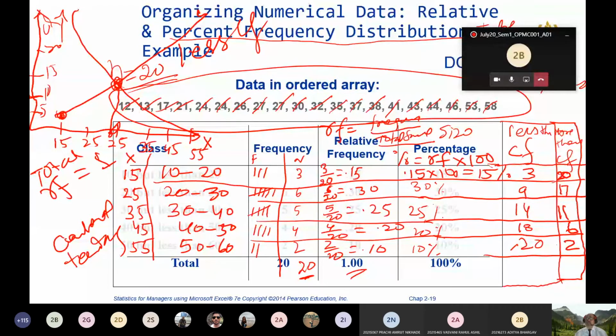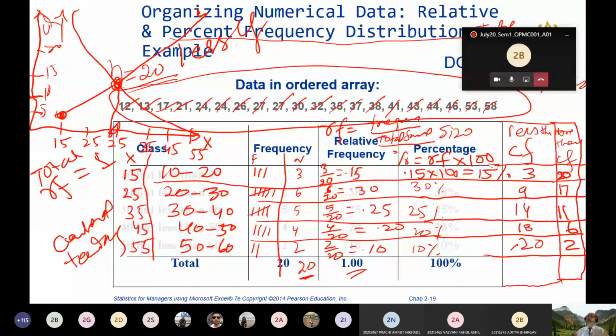Please note down, all of you. If you are making this chart wherein your midpoint is along the x-axis and cumulative frequency along the y-axis, this chart is called Ogive chart, O-G-I-V-E.